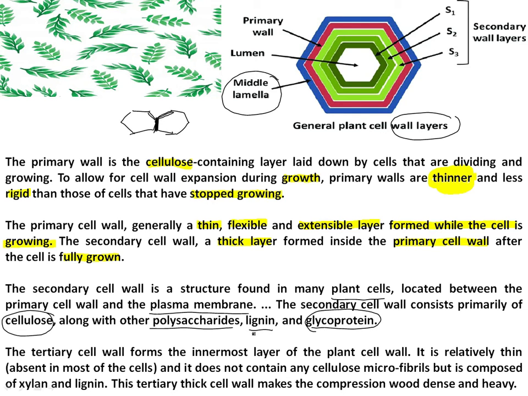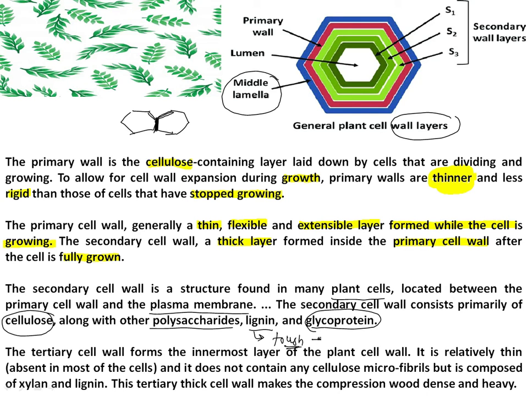Let us discuss lignin, because you might have heard of lignin many times. Lignin is what? It is a polymer of alcohol, which is a tough substance. It is the deposition of lignin in the sclerenchymatous cells which provides rigidity to them, and that is needed for mechanical support.